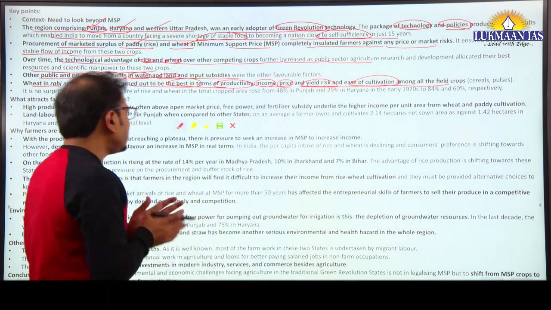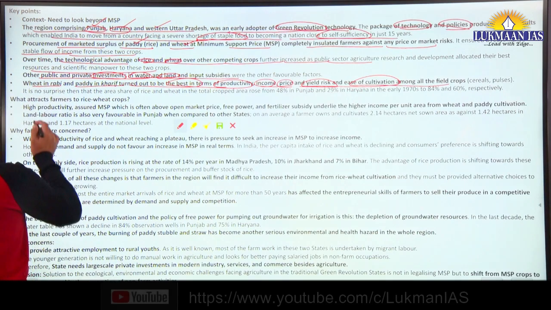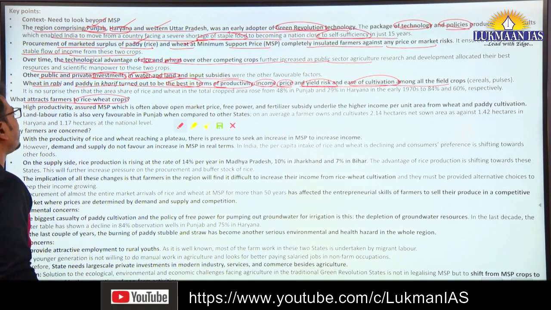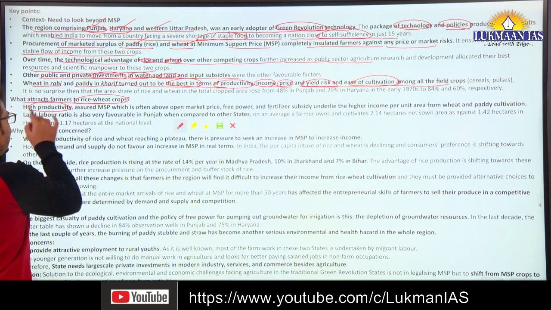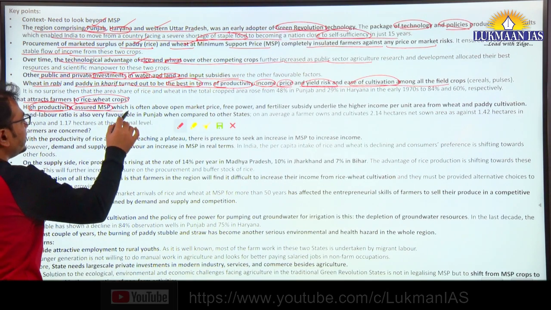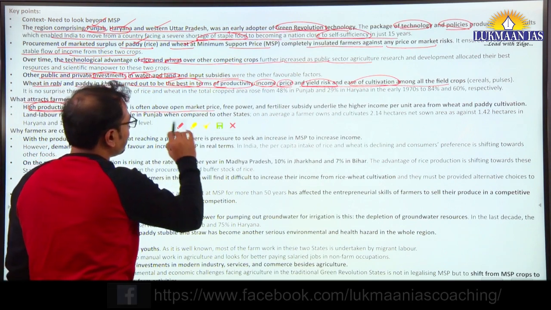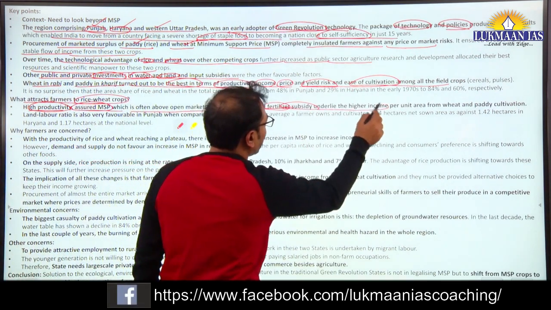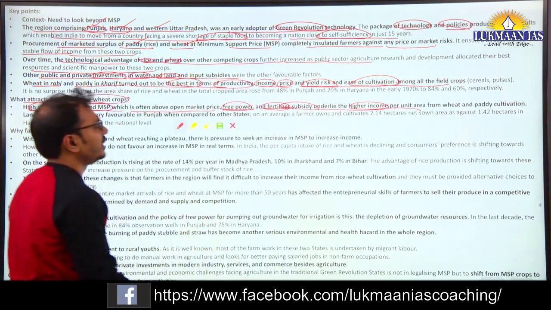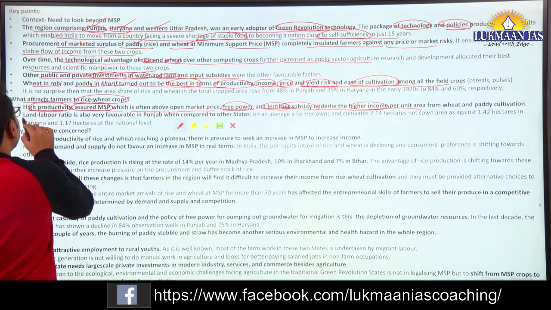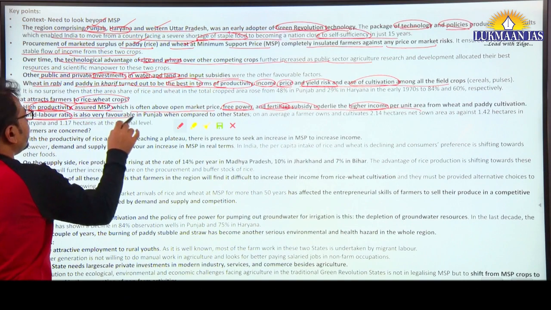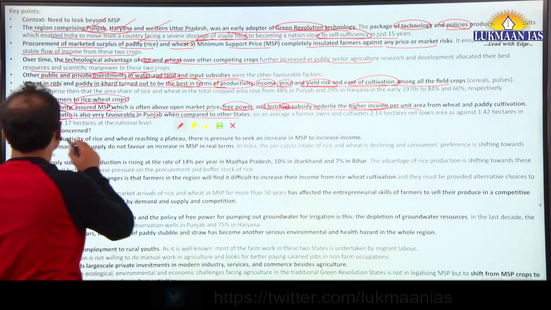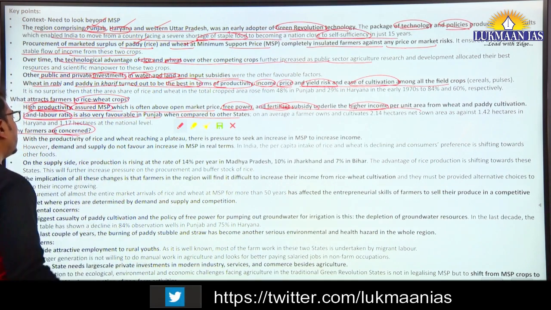Okay. So now we'll understand what attracts farmers to rice and wheat crops in that region. High productivity, assured MSP which is often above the market price, free power, and fertilizer subsidy underline the high income per unit area for wheat and paddy cultivation. Along with that, the land labor ratio is very favorable in Punjab when compared to other states. Okay, why are farmers concerned then at present?